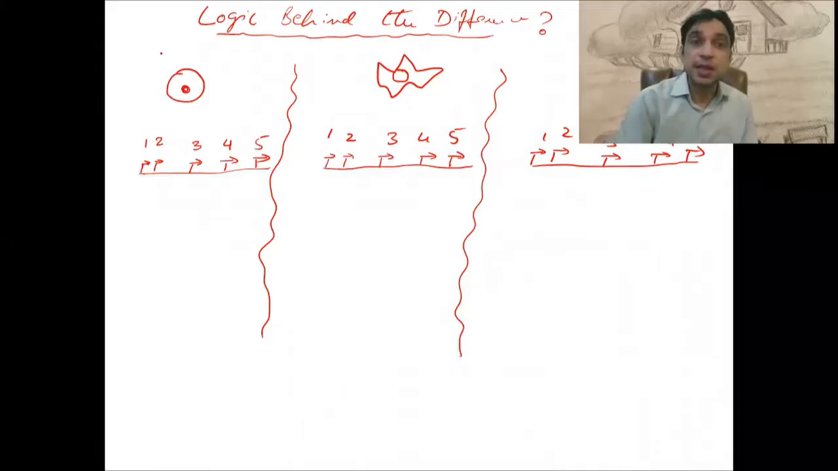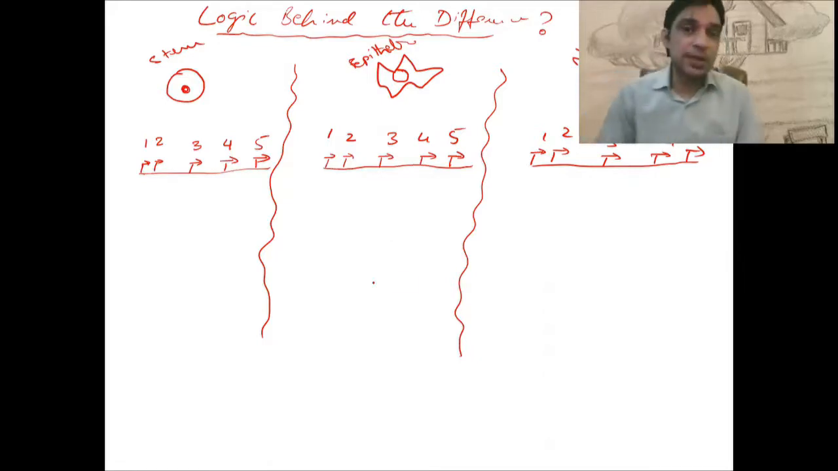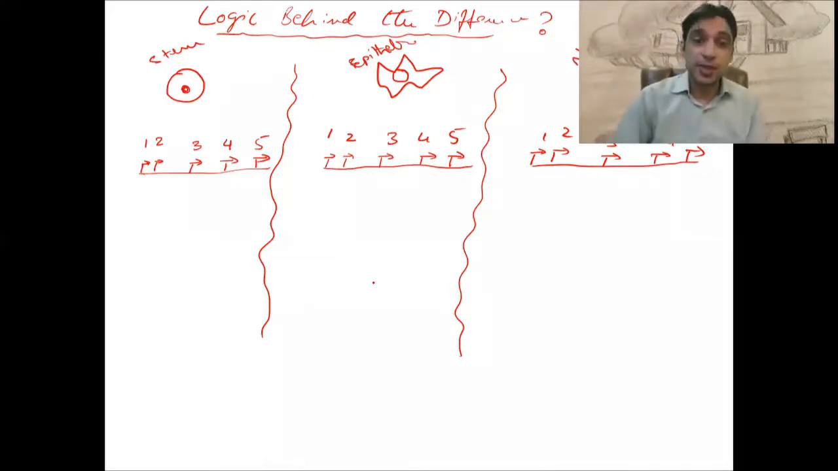So this is an example of a stem cell. This is an example of an epithelial cell. And this is an example of a neuronal cell or a neuron. They are designed to do different things. Of course, the epithelial cells and the neuron cells are differentiated cells.